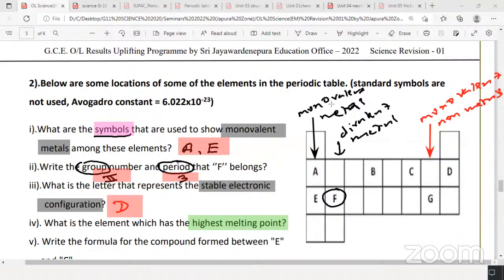Highest melting point. I'll give a small hint or clue. Usually lattices have high melting and high boiling points. So I'll write here basically what? Ionic lattices and atomic lattices. Okay, now I'll give a small clue. Ionic lattices and atomic lattices have high melting and boiling points. What lattices? Atomic lattices. If an element is forming atomic lattices or ionic lattices.